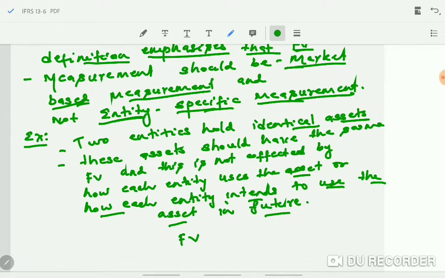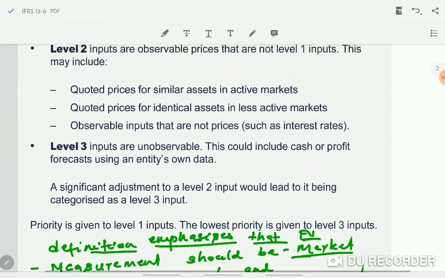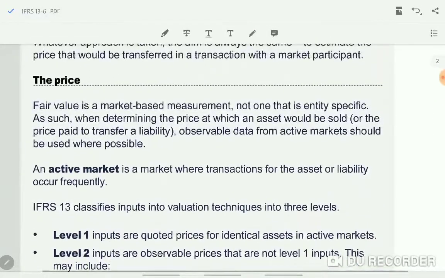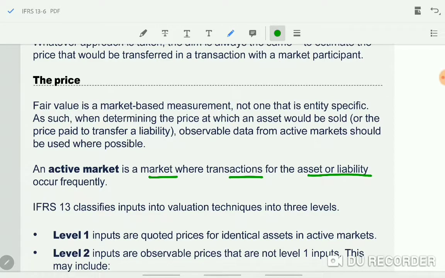So you have to know all these points from the fair value definition. First, market participants. Next, active market. What is an active market? It is a market where transactions for the asset and the liability occur frequently, and you can also say the volume is high. Next, fair value is market based and not entity specific. And they are telling us that when determining the price at which the asset would be sold or the price that will be paid to transfer a liability,